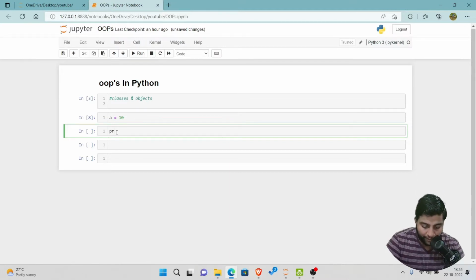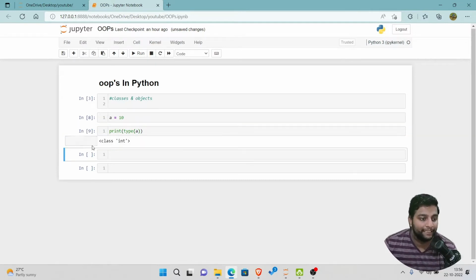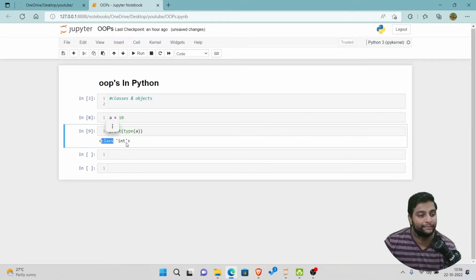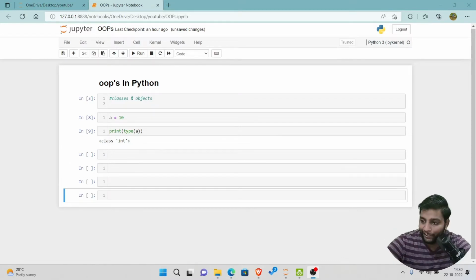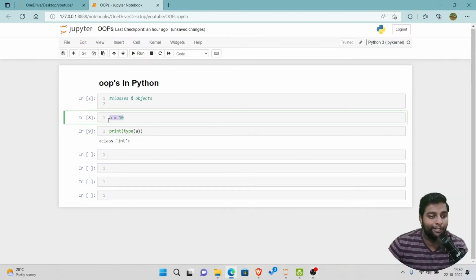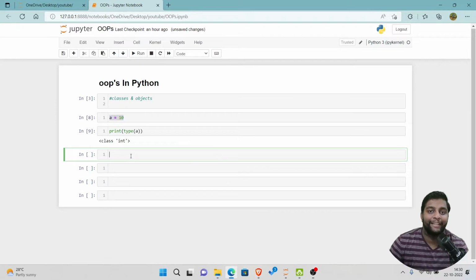Instead of that, now if I type print type of A, you can see here A is a class, the int class. So guys, does giving A is equal to 10 or something create a class? My answer will be obviously no, because in Python, to create a class we have different methods. So this is not actually a class, this is just normal code. We'll see how to create a class now.